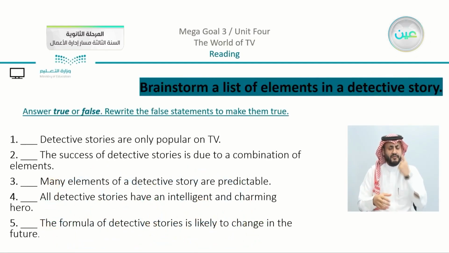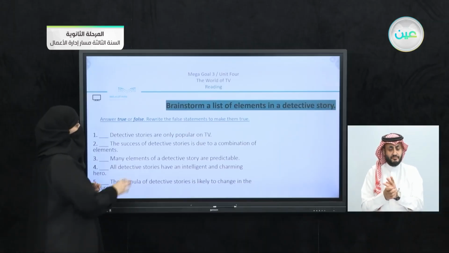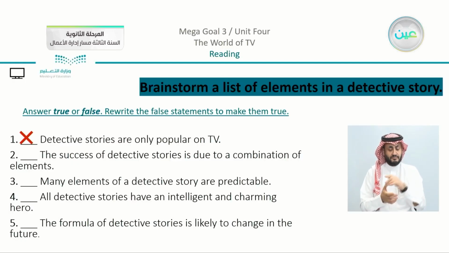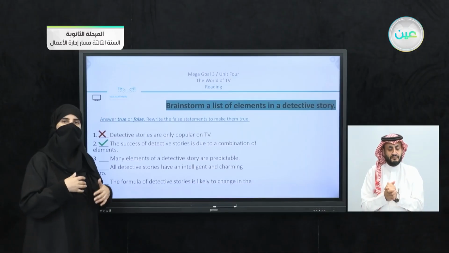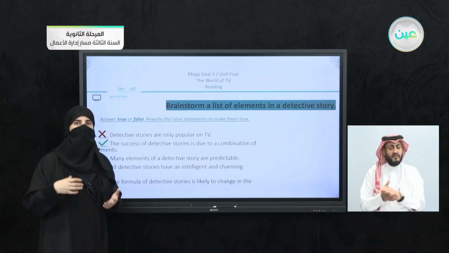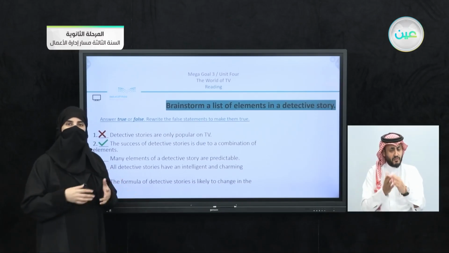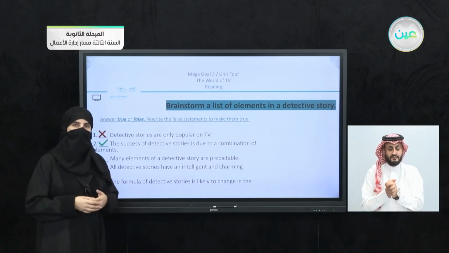Let's see. Now answer true or false, then rewrite the false statements to make them true. Number one, detective stories are only popular on TV. Now we can agree that this one is false. Of course, we can see that there are different places that we can find them. We can find them, for example, online. We can see that there are books. So there are different places that we can find these stories.